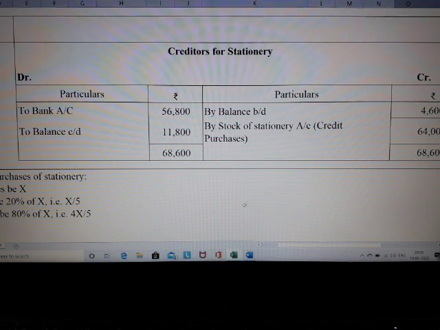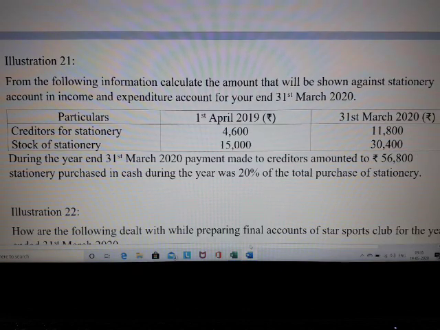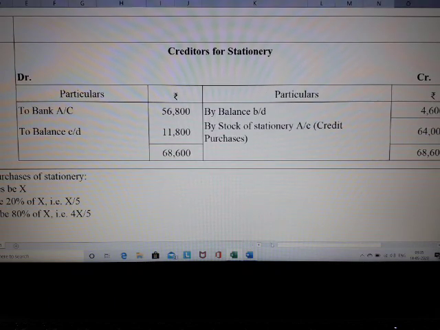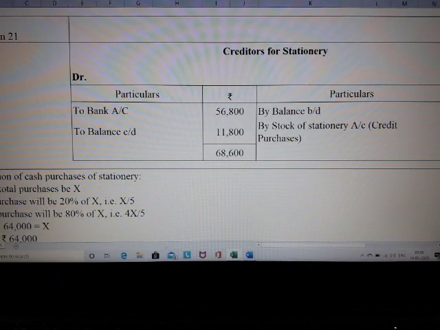Now we need to find out the cash purchases, because it is said very clearly that the stationery purchased in cash during the year is 20% of your total purchase of stationery. So we need to derive the total purchase, and on that we need to find 20%. So let's prepare one equation. We need to prepare the calculation of cash purchase of stationery.